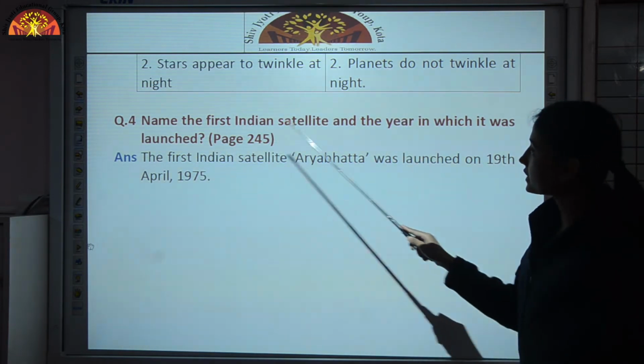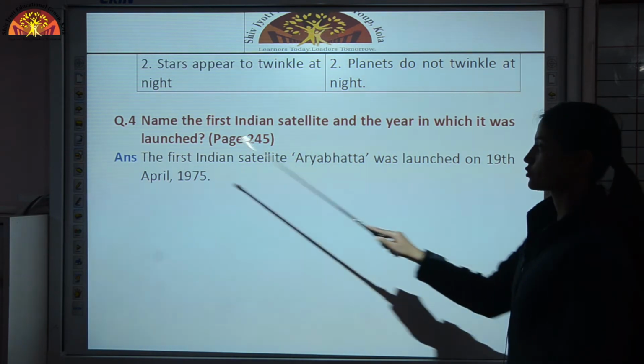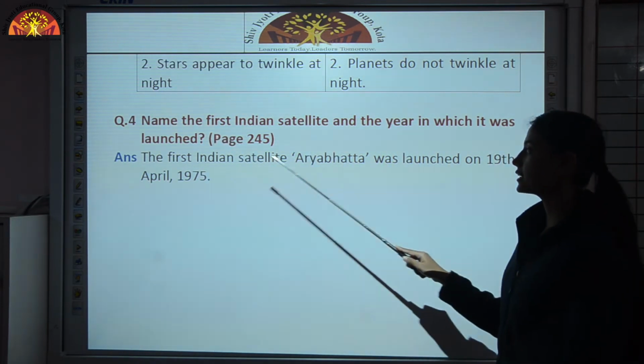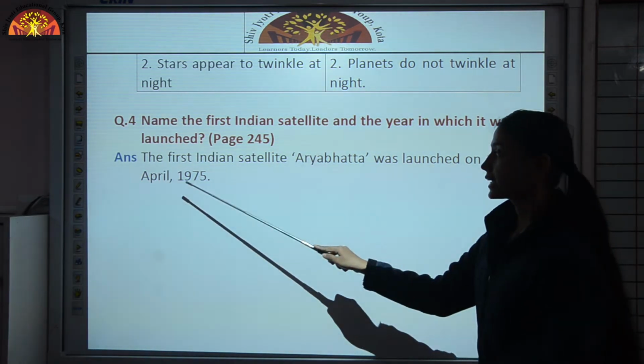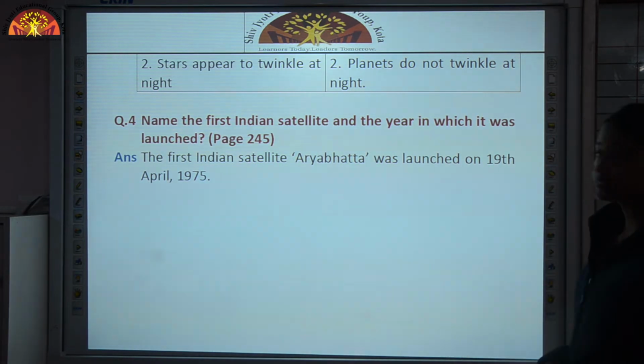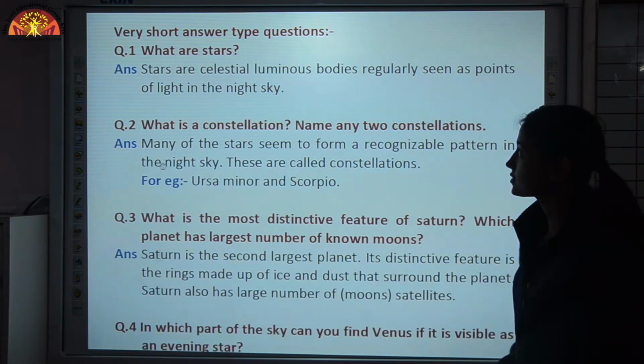Then name the first Indian satellite and the year in which it was launched. The first Indian satellite launched is Aryabhat, and it was launched in the year 1975 on 19th April. Now very short answer type questions.